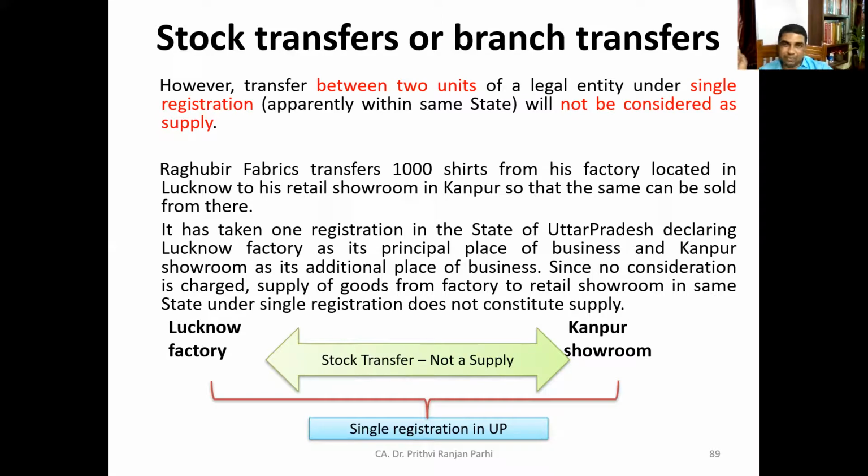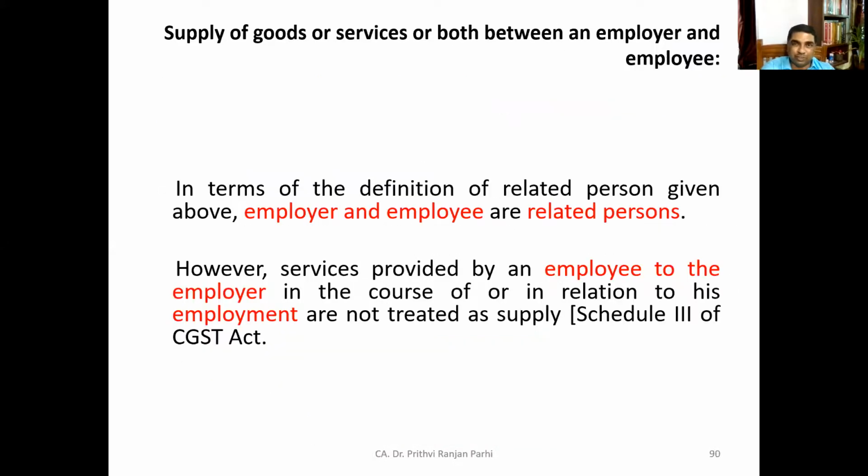They are not treated as two distinct persons because registration is the same. In this case, when it is transferred without consideration, it will not be treated as supply. Since no consideration is charged, supply of goods from factory to retail showroom in the same state with single registration does not constitute supply. So this point also you have to remember carefully.